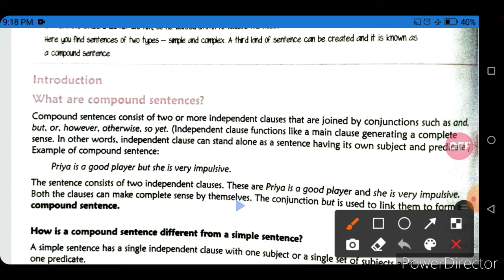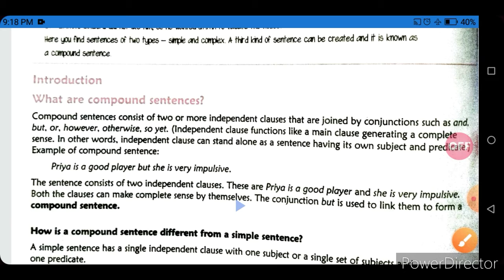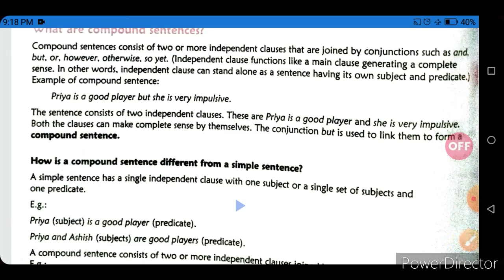The sentence consists of two independent clauses: Priya is a good player, and she is very impulsive. Both clauses can make complete sense by themselves. The conjunction but is used to link them to form a compound sentence.